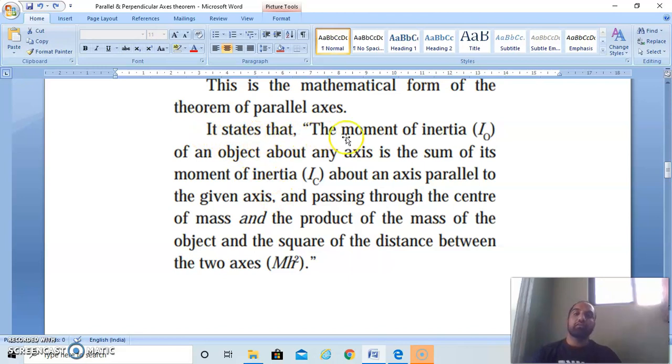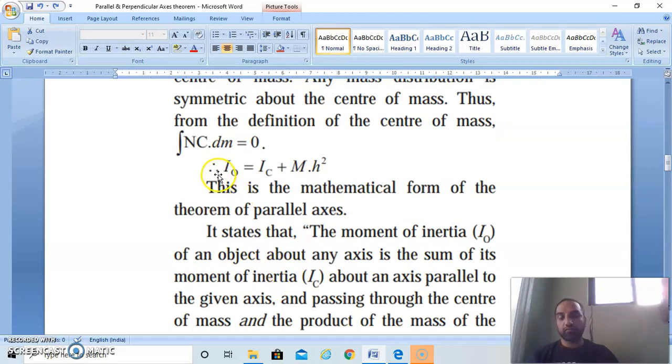The parallel axis theorem states that the moment of inertia IO of the body about any axis at which we have to find it is the sum of the moment of inertia IC, about an axis parallel to the given axis but passing through the center of mass, and the product of the mass of the object and the square of the distance between these two parallel axes.